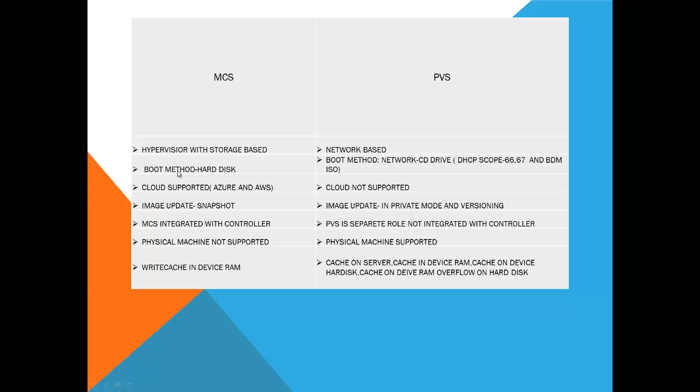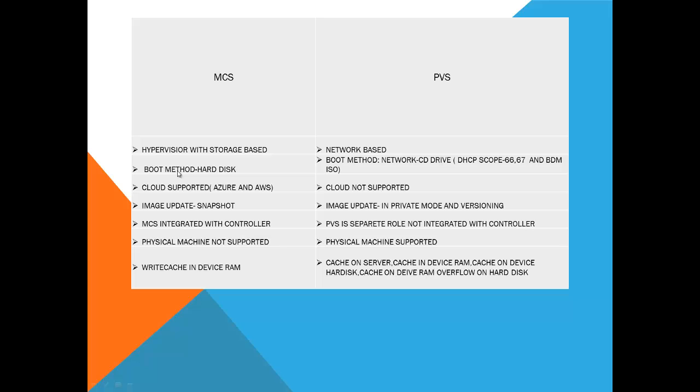For PVS, we can do the image update in two methods. One is with the existing vDisk, we can change it from standard to private. Also, without changing standard to private, we can create versioning, so we can update the image. MCS is an integrated component with the controller; by default, it will come. For PVS, we need to install a separate server to use the PVS server.